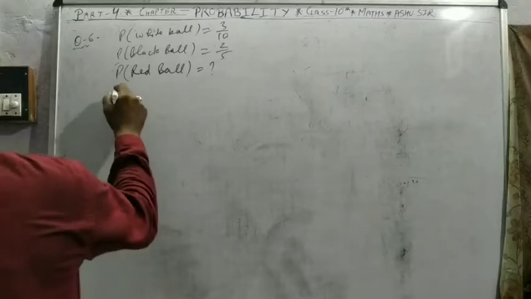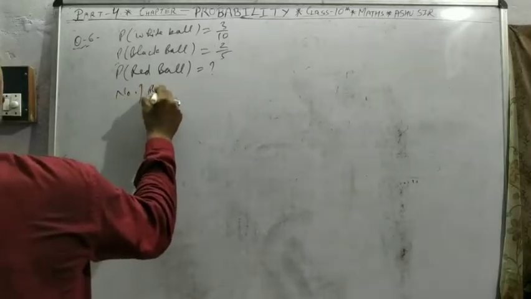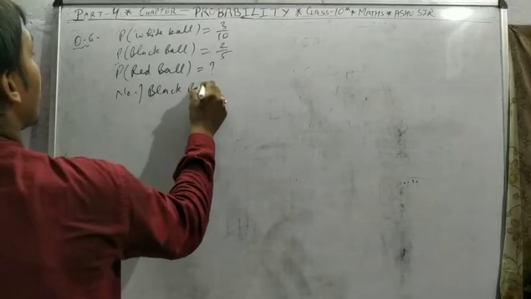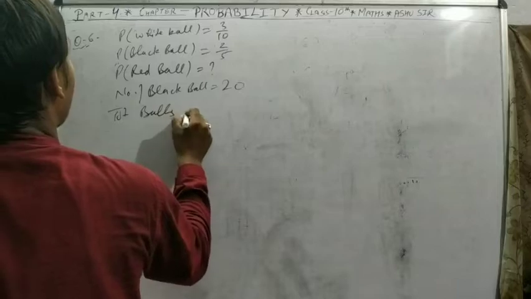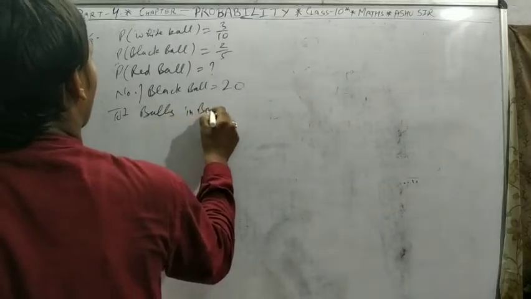If the bag contains 20 black balls, then find the total number of balls in the bag.